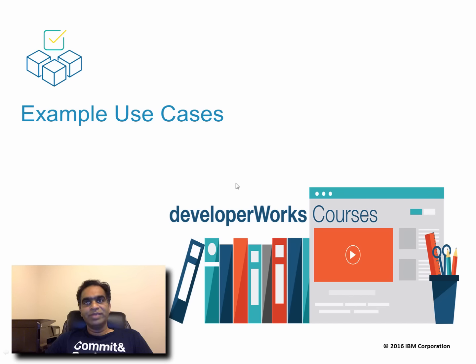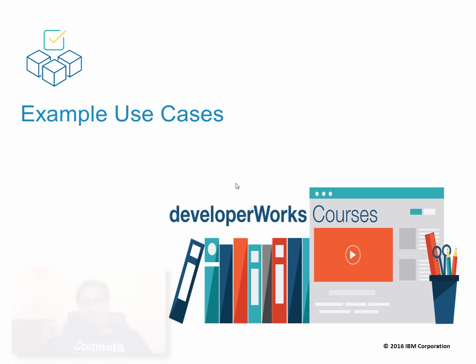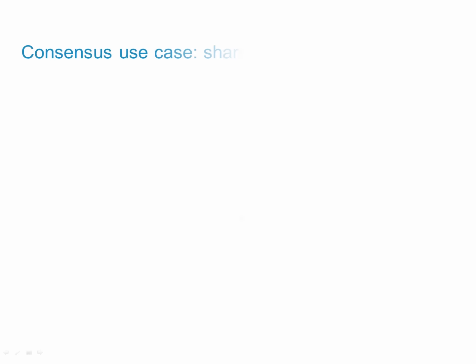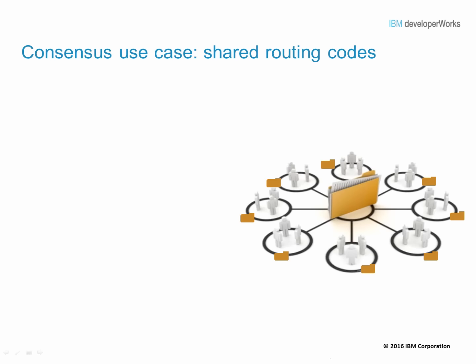Now let's talk about some example use cases. Let's take 4 key capabilities of blockchain for business and see how they fit into some practical industry use cases. Here is the first use case that talks about sharing routing codes that addresses the benefit of consensus.